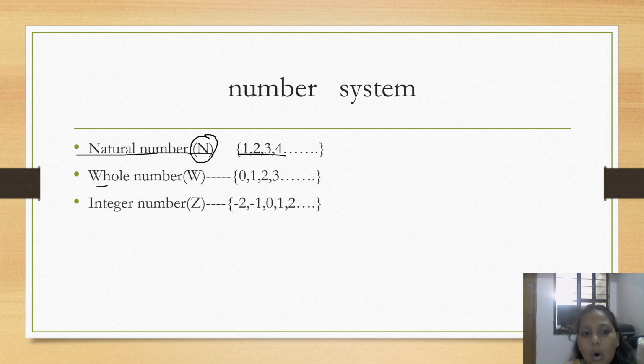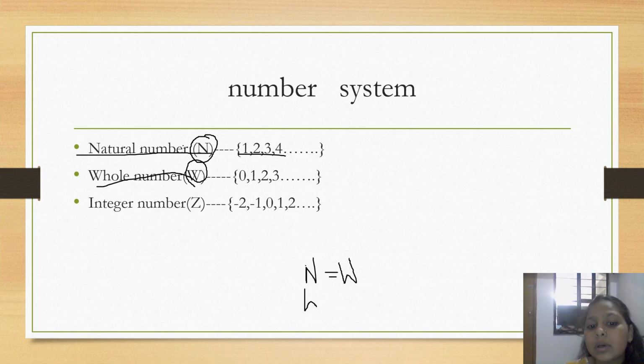Then we have whole numbers, which we denote with W. And they are 0, 1, 2, 3, 4, 5, 6, 7, 8, 9, 10, and so on. Here, 1, 2, 3, 4 are natural numbers and are also whole numbers. So we can say that natural numbers are whole numbers, but whole numbers are not natural numbers.